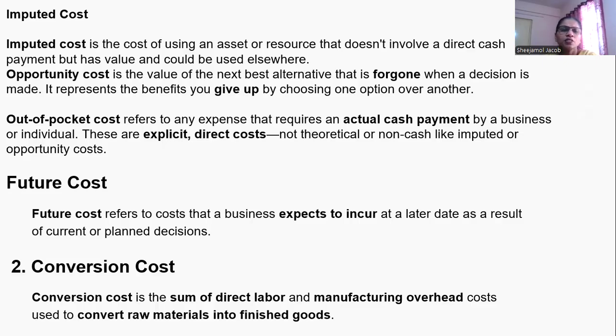And the next classification is out of pocket cost. What is out of pocket cost? It is an actual cash payment made by a businessman or an individual. These are explicit or direct costs, not theoretical or non-cash, like imputed or opportunity cost. Then future cost, which we are expecting in the future. And conversion cost is the sum of direct labor and manufacturing overhead, used to convert the raw materials into finished goods. So this is the topic.